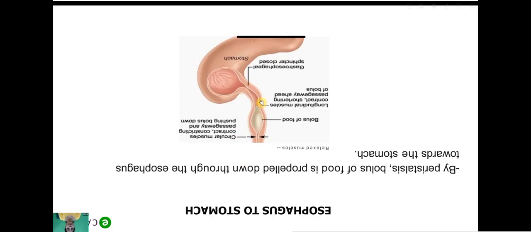This bolus of the food is propelled down and goes toward the stomach. The longitudinal muscles contract, shortening, and make a passage ahead of the bolus. The gastroesophageal sphincter is closed, and the circular muscles contract, constricting the passageway and pushing the bolus down. Clear? So now the small intestine.